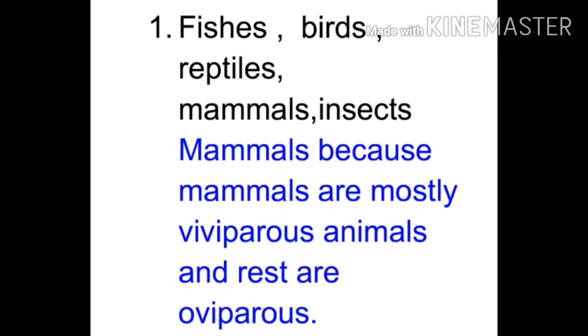Viviparous animals give birth to young ones and oviparous animals lay eggs. So, fishes, birds, reptiles and insects lay eggs, but mammals do not.